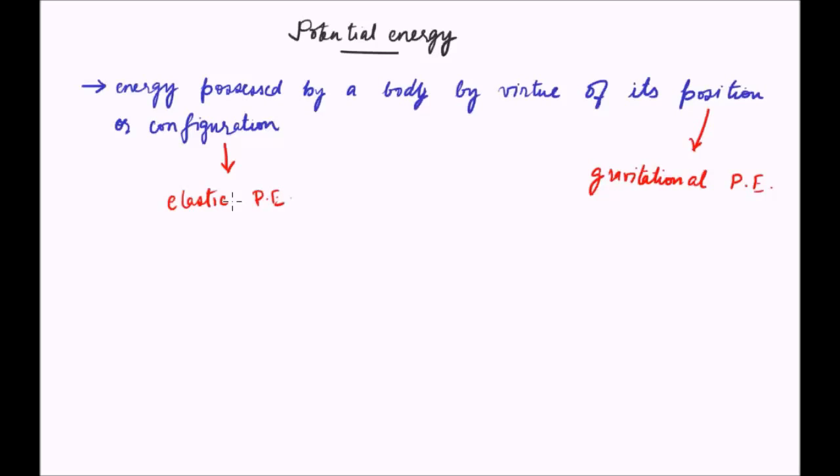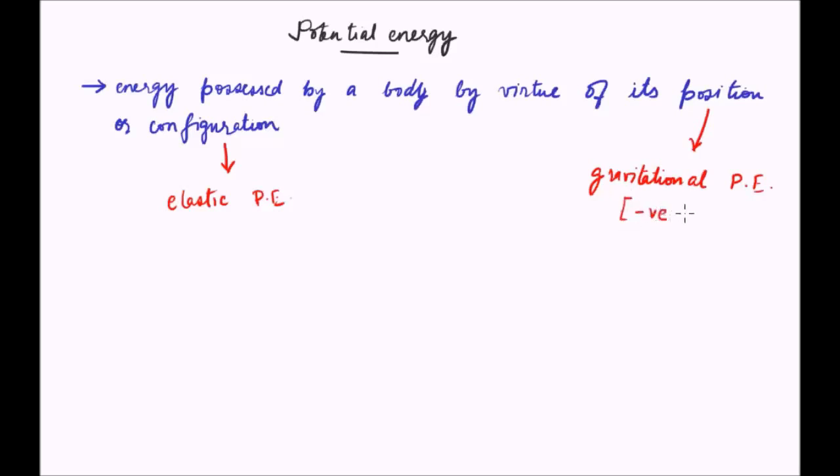Elastic potential energy. As we change the shape of the body, it has a natural tendency to go back to its original shape. So changing the shape of the body requires some work to be done on the body, and that additional work done on the body results in an increase in the potential energy of the body.